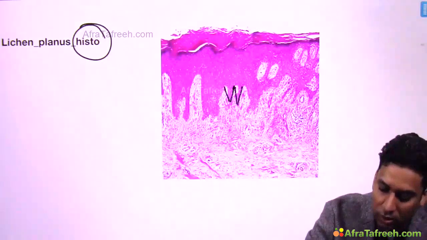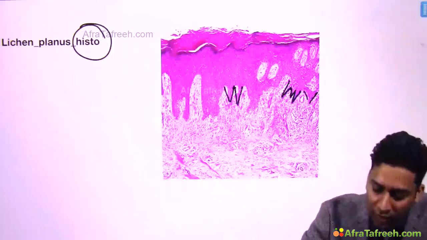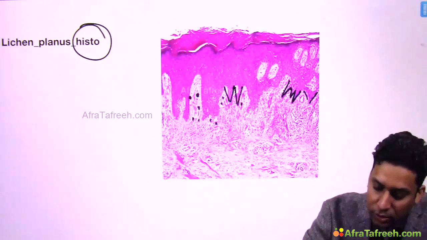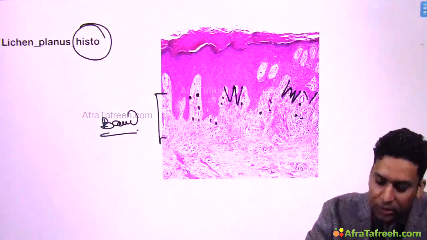Then in histology, I already told you that the rete ridges are slightly pointed or saw-toothed. So you can see these saw-toothed rete ridges. So instead of club shape, they are saw-toothed. Then you will find a lot of lymphocytic infiltrate, and this infiltrate, as you can see, this bluish infiltrate in the upper dermis. So this band like lymphocytic infiltrate might be present in upper dermis.